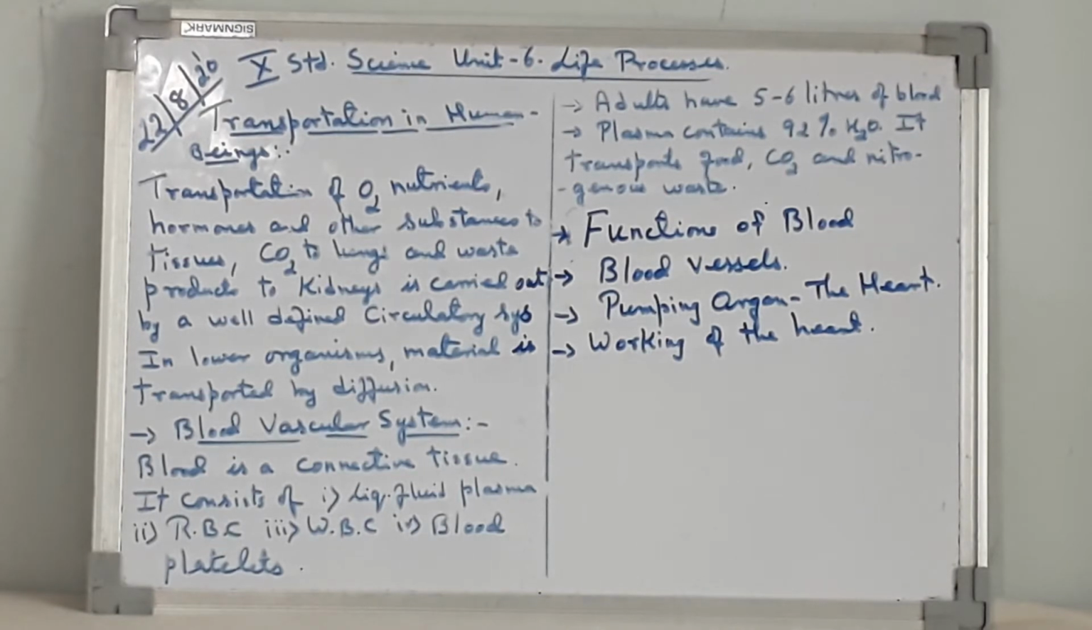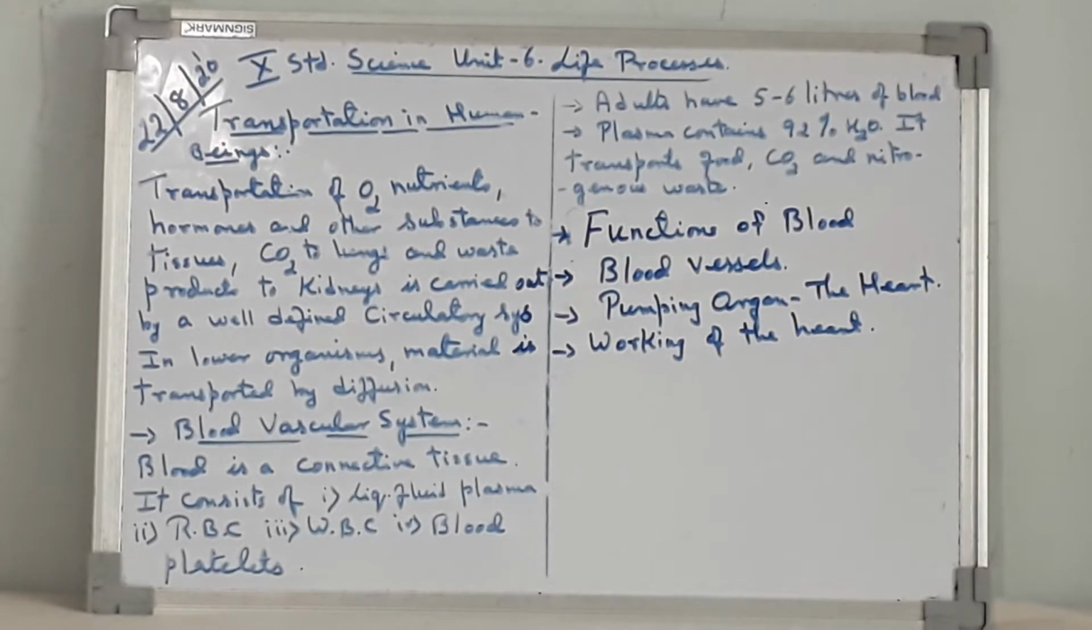Blood is a connective tissue and it consists of liquid fluid plasma, solid RBC, WBC and blood platelets. Adults have 5 to 6 liters of blood. Plasma contains 92% water. It transports food, carbon dioxide and nitrogenous waste.